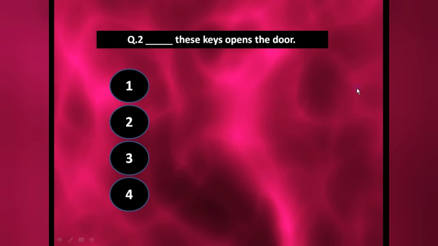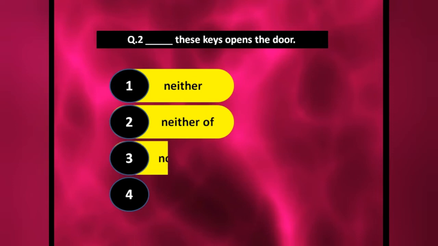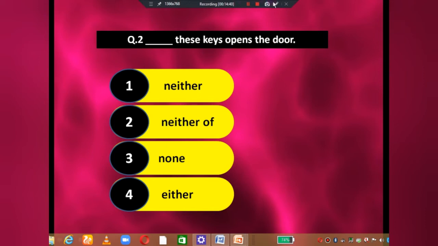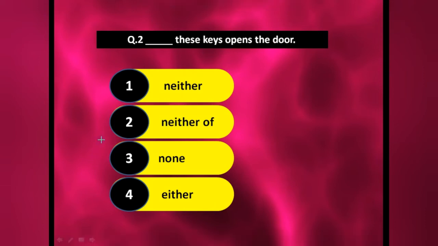Next one: dash these keys opens the door. Neither these keys, neither of these keys, none these keys, either these keys. Now definitely you can see here, neither these keys opens the door. Don't you think something is missing in this sentence? So automatically we have to put here neither of these keys. Matlab, inmein se koi bhi nahi.